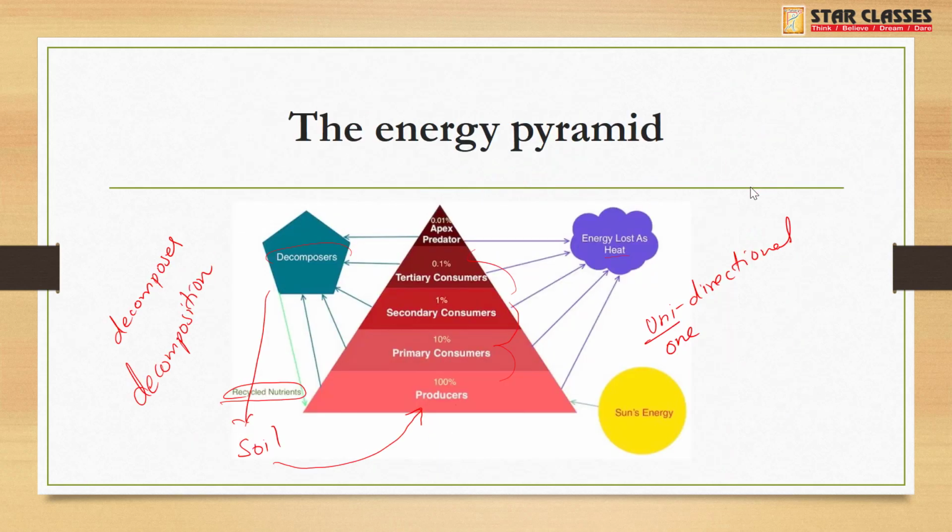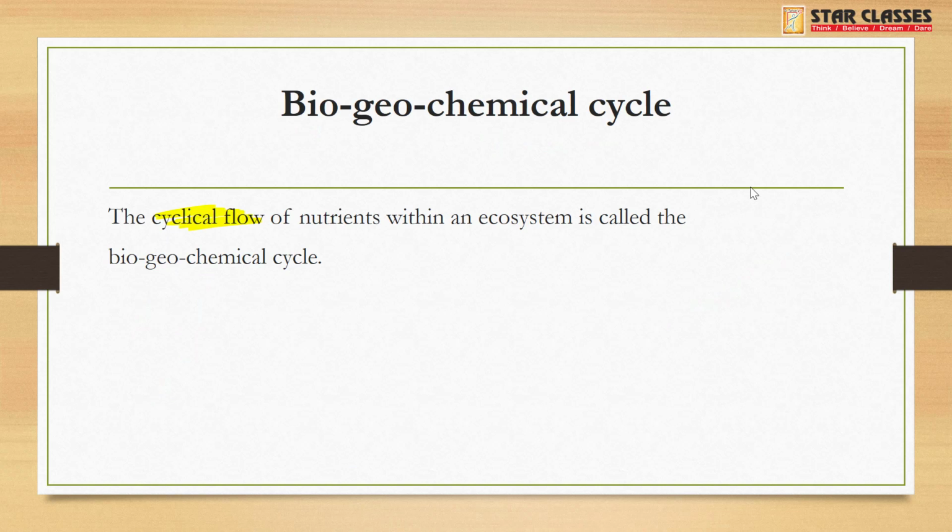So this cyclic flow of nutrients within an ecosystem is called the biogeochemical cycle. Bio is life. Geo is earth. Chemical are the nutrients or the chemicals like ammonia, carbon dioxide, and this cycle.